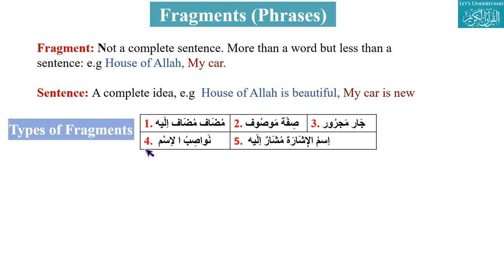Types of fragments. There are 5 types of fragments: Mudaf and Mudaf ilayh, Sifa and Mausuf, Jar and Majroor, Nawasibul Ism, and Ismul Ishara and Mushar ilayh. Today we are discussing mudaf and mudaf ilayh. It is a combination. One very important thing: we are talking about ism, the noun, not the verb. All these are combinations of ism.